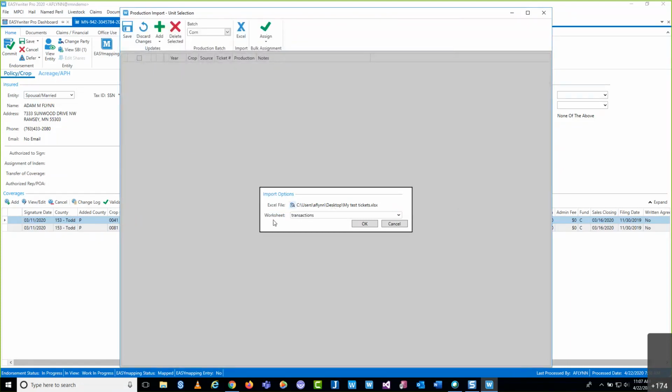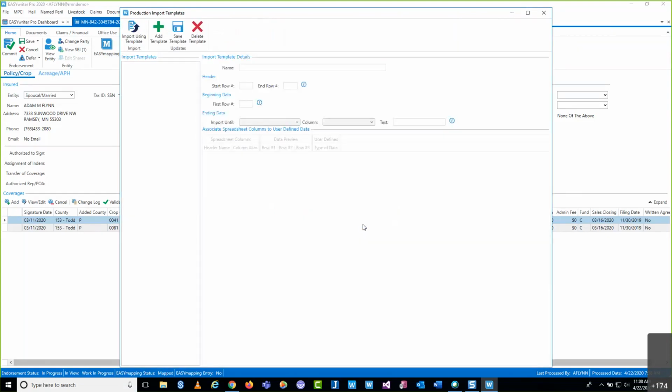And then it's going to ask if I want to select any multiple worksheets. For anyone that's not familiar with Excel spreadsheets, on the bottom there is a series of tabs. Those are all called worksheets. Some can be very complicated in regards to multiple worksheets, so this just allows me to select the appropriate one. In my example, there is only one worksheet, so I don't even need to worry about that right now. So we'll go ahead and select OK. And it's going to bring me to this screen here.